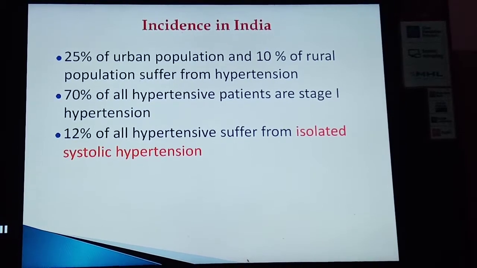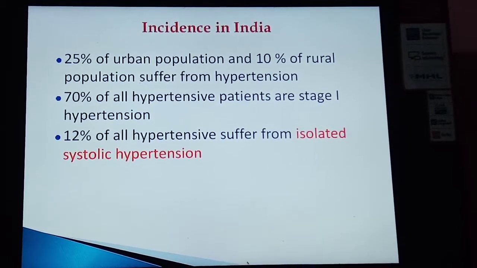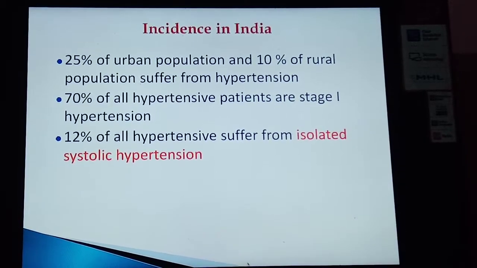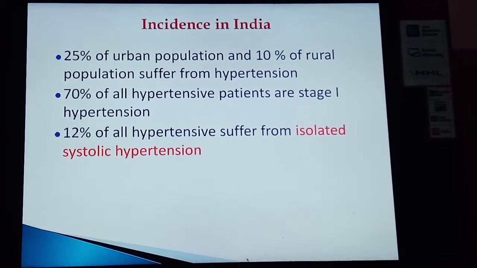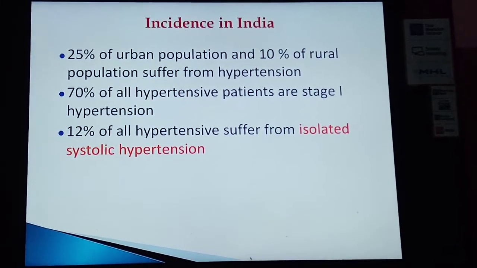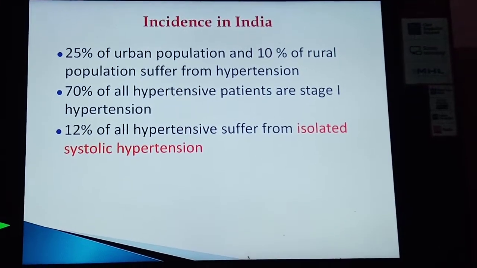Incidence of hypertension in India: 25% of the urban population and 10% of the rural population suffer from hypertension. 70% of all hypertensive patients have stage 1 hypertension and 12% of all hypertensive patients suffer from isolated systolic hypertension.